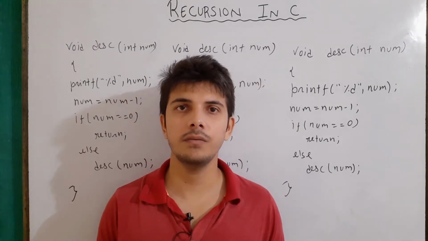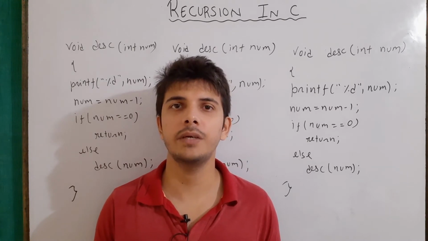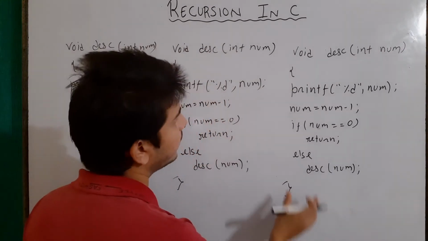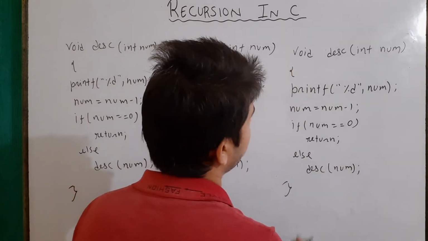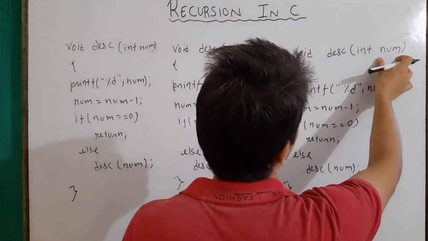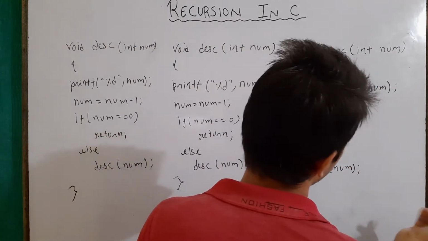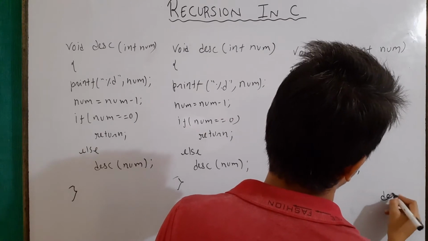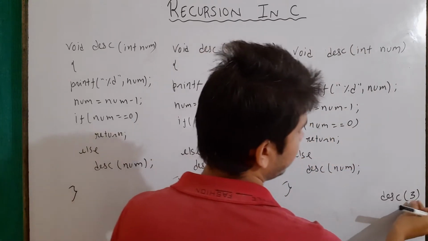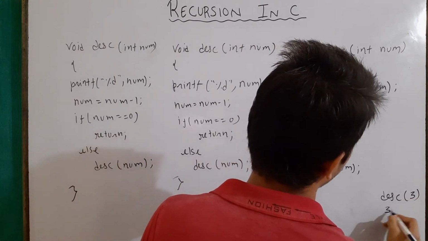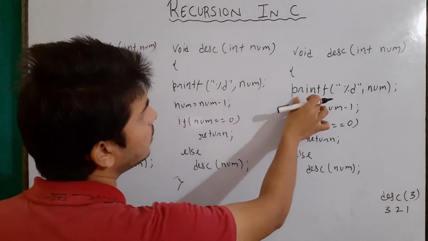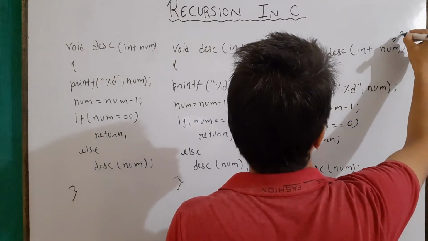Now let's take an example in which we will use the return keyword. Let's say we want to make a program in which we need to print the numbers in descending order. First of all, let's say this is the function written here. The name of our function is desc, it accepts an integer value, and the name of our variable is num. Let's say from the main function I call desc(3). When I give it 3 as an argument, it should print 3, 2, 1 as the output, right? Now first of all, num will be assigned the value of 3.